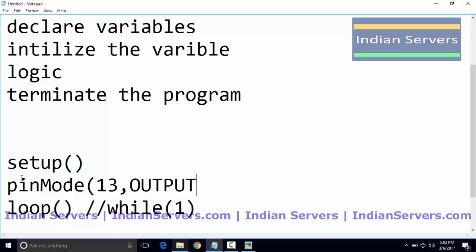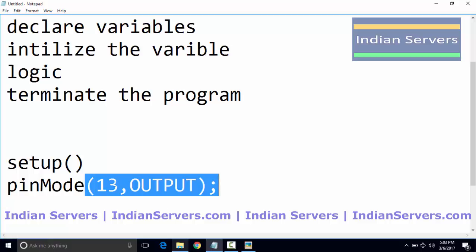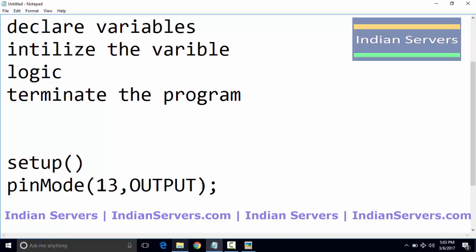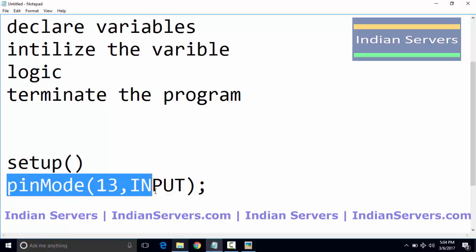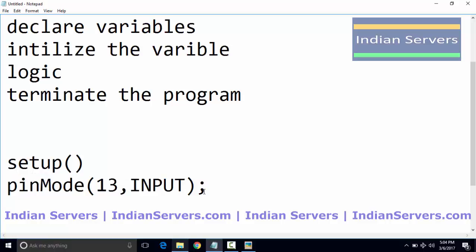If you are connecting an input device, say for example a sensor, to the 13th pin, we have to declare it as input, so that Arduino will consider that particular pin as input. So by using the pinMode function, we tell the Arduino whether that particular pin is used as output or input.